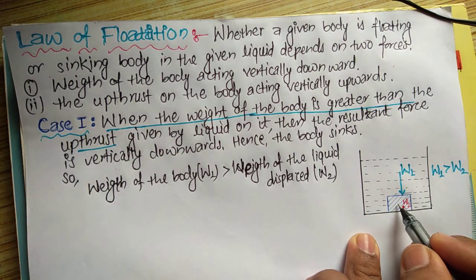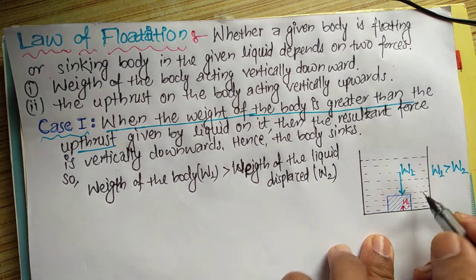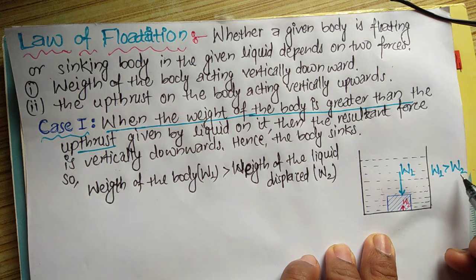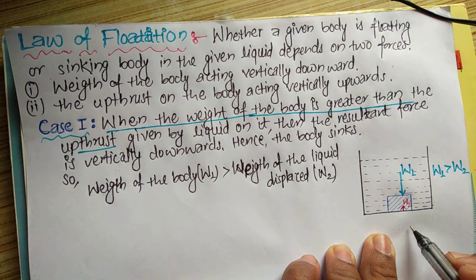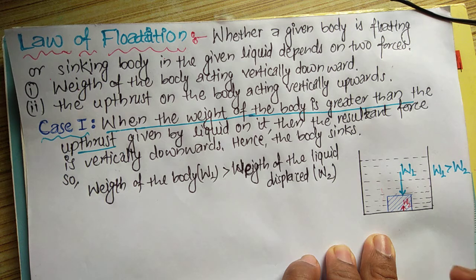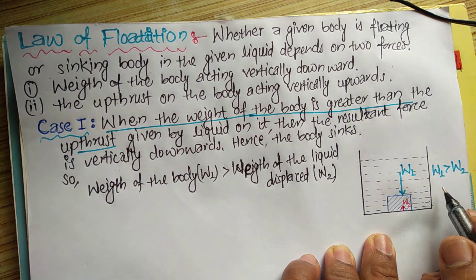Here W1 is the weight of the body and W2 is the upthrust given by the liquid on it. Here W1, the weight of the body, is greater than the weight of the displaced liquid, or upthrust given by the liquid. We have already studied in Archimedes principle that the weight of the displaced liquid is equal to upthrust.